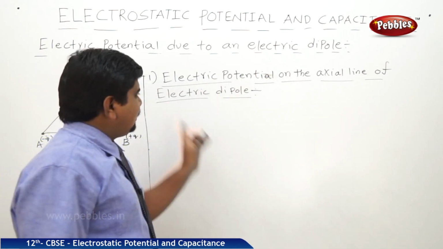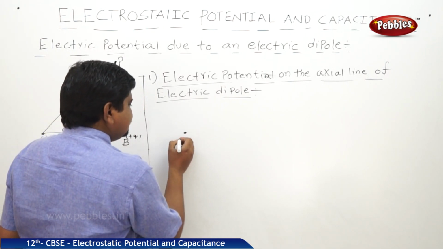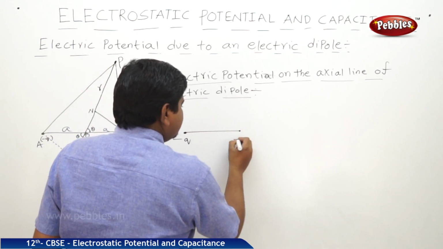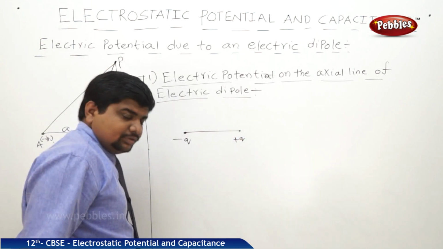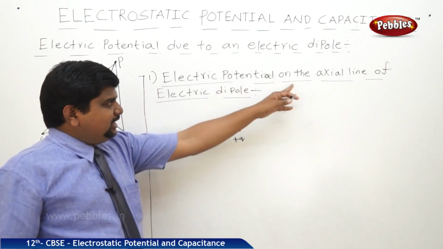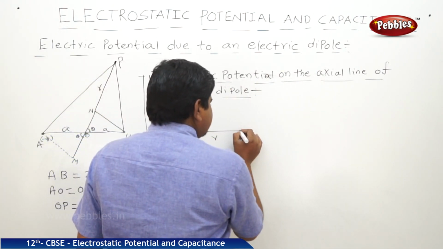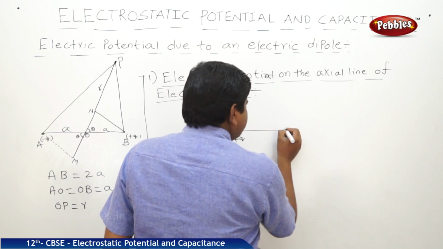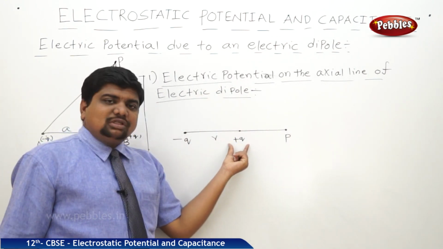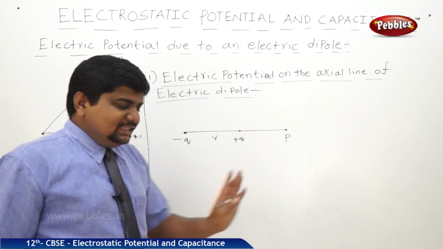Electric potential on the axial line of an electric dipole. See the construction of the electric dipole, just visualize minus q and plus q, and the gap between the two charges is r. Now we are assuming one point on the axial line, means try to extend this, and I am considering one point P on the axial line. This P is close to the plus q, or in the side of plus q.